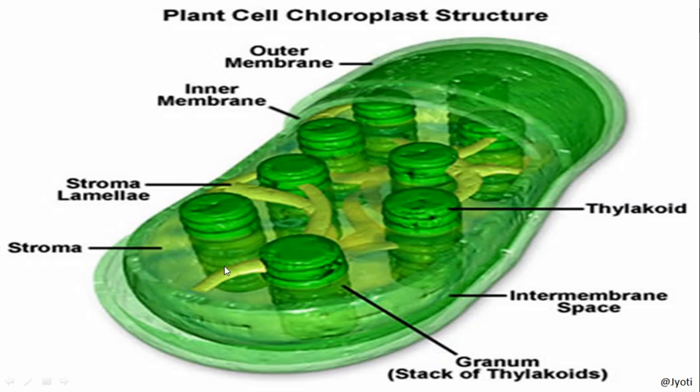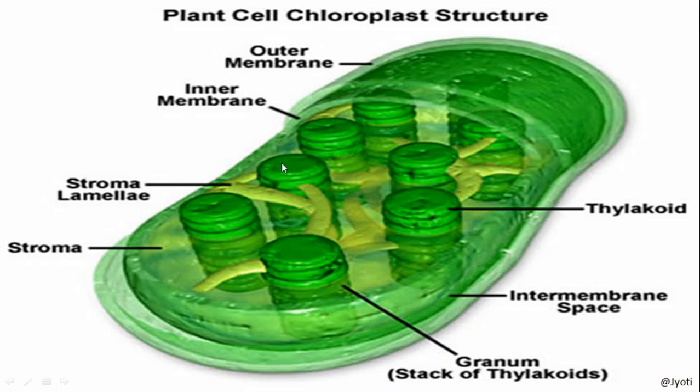These are called grana, and an individual coin-like structure is called thylakoid. So don't confuse, children. An individual coin-like invaginated structure is called thylakoid. The piles of coin-like structures, or thylakoids, are called grana.